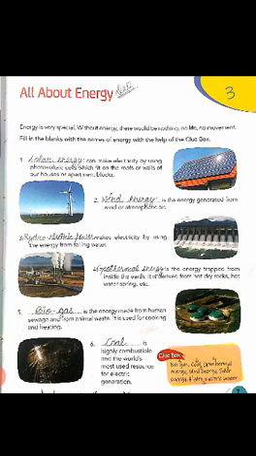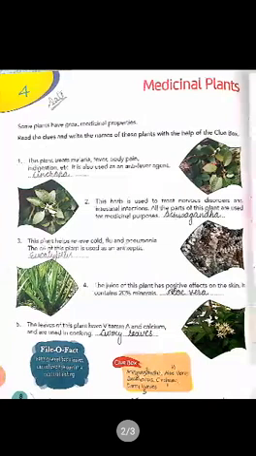We all know that from animal waste, the biogas energy will produce. So, the correct answer is biogas. Question number 6. Dash is highly combustible and the world's most used resource for electric generation. And the correct answer is coal.